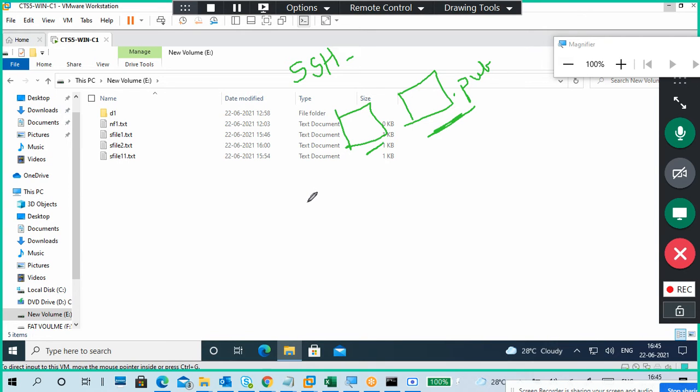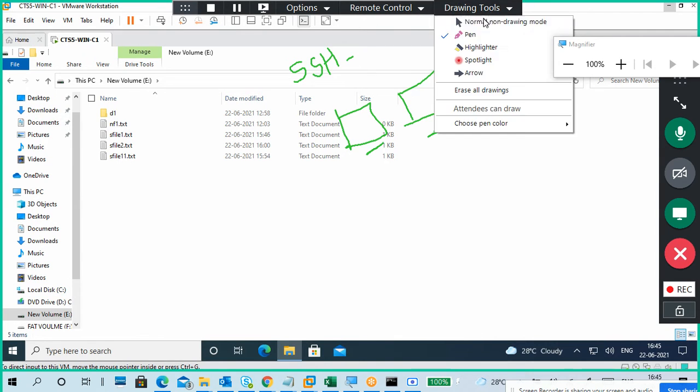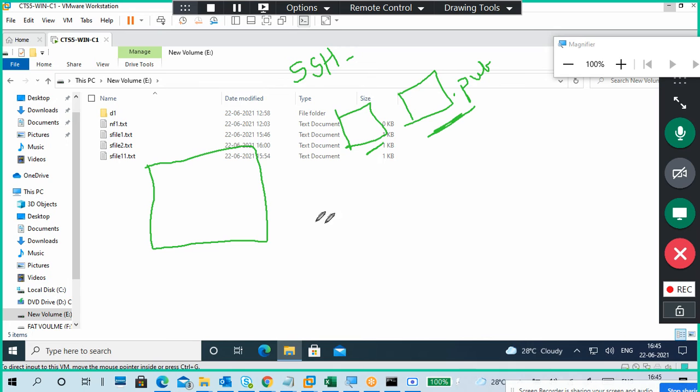Sir, when we are sharing public and private keys for a trusted connection, if we are sharing the public key, will only part of the file content be shown to the user owning the public key, sir? Is it like that, or from both the keys will the complete file contents be viewed?